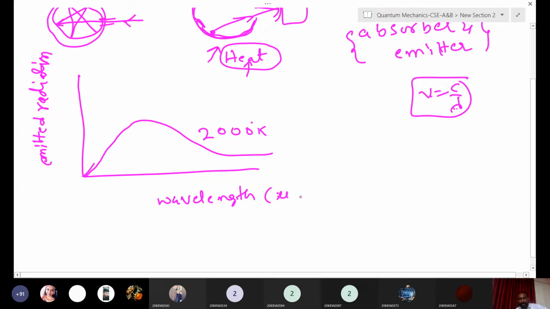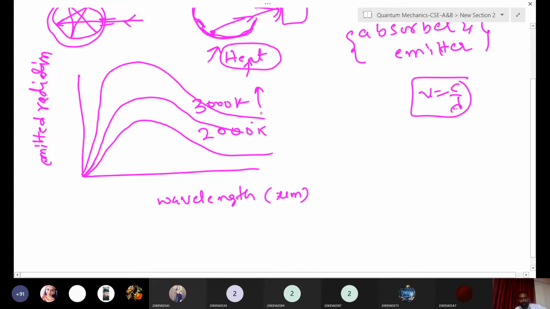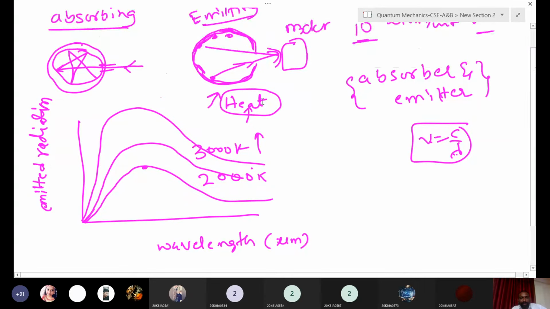In micrometers or nanometers, whatever you take, this curve is shifting to the lower wavelength side. Suppose this is 3000 Kelvin. If you increase the temperature, the curve again shifts towards the lower wavelength side. Here this is the maximum, when you are giving 2000 Kelvin to the black body. Suppose, how are we plotting this graph?